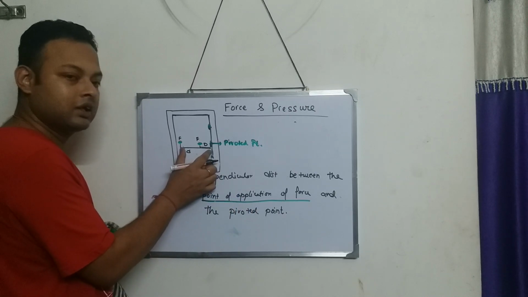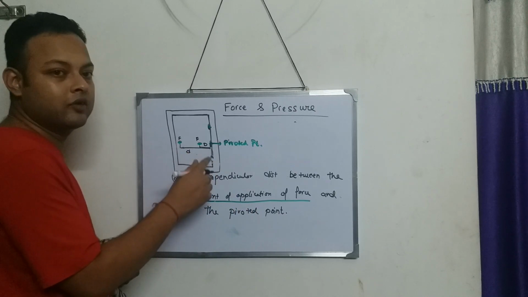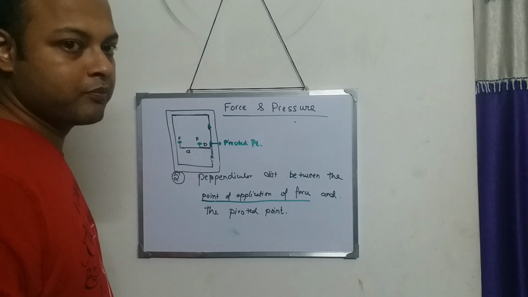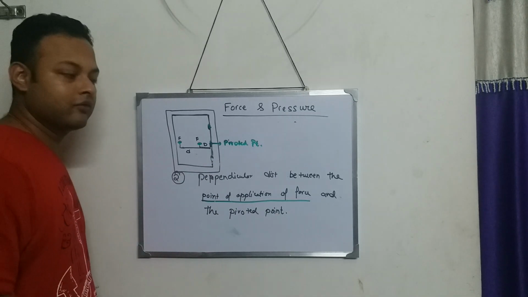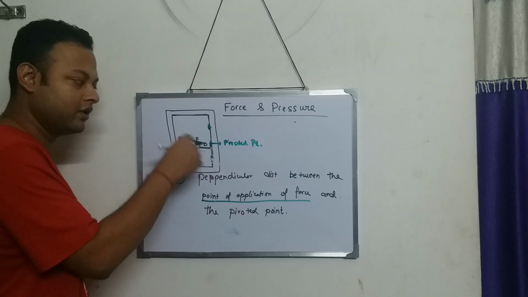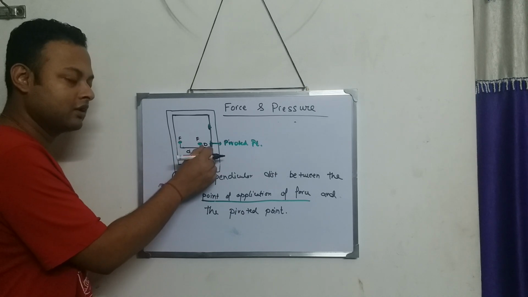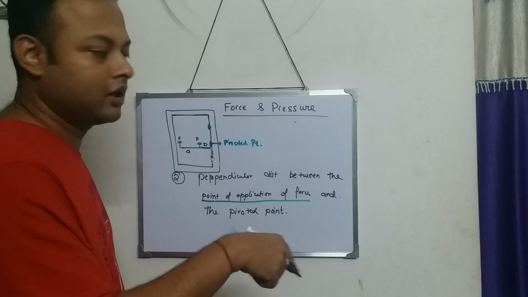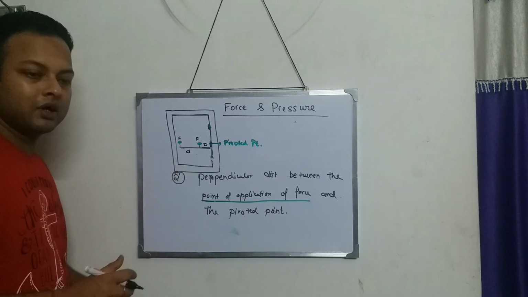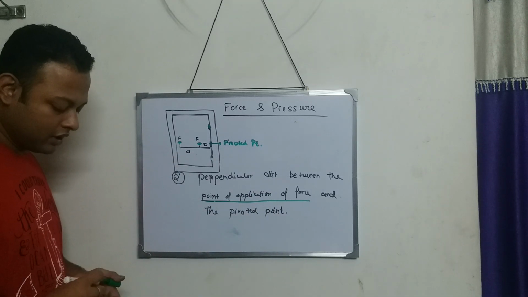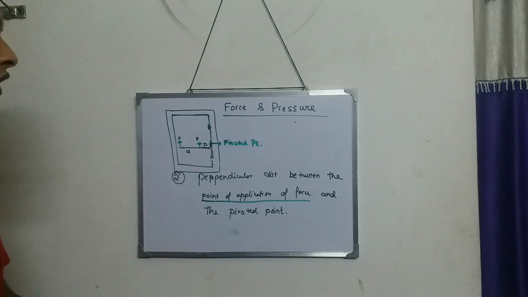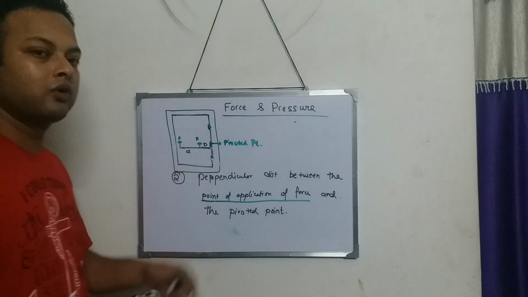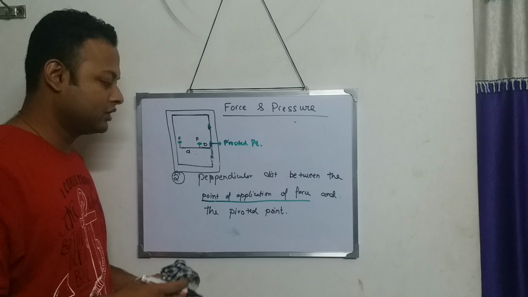The more the distance, the more the turning effect. The less the distance, I apply force but the door won't turn so nicely, so less turning effect. I think this part should be clear to all of you. If this part is clear, then we can go to the next part of this topic.